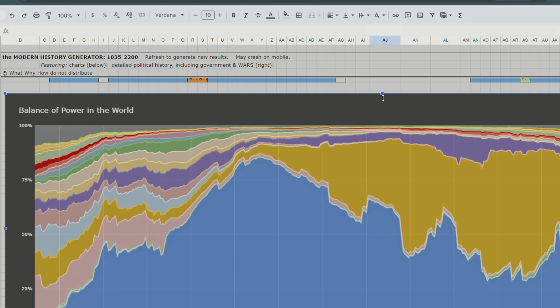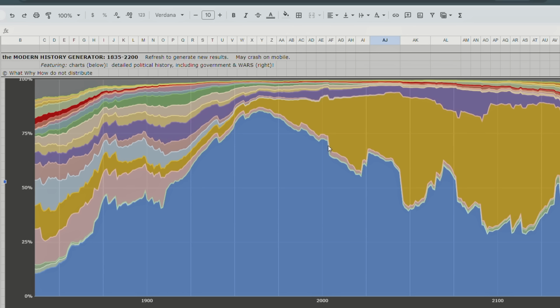So if you zoom in, it might be a little bit blurry, so let's adjust that, and then it focuses in. Okay. So America starts off as not the strongest power, but it's still a great power back in 1835, which is true to real life. But then over time, it skyrockets up to become a massive power.